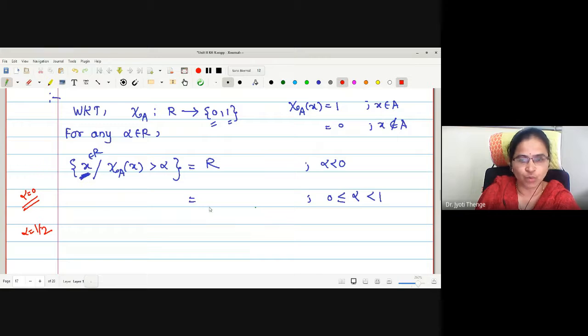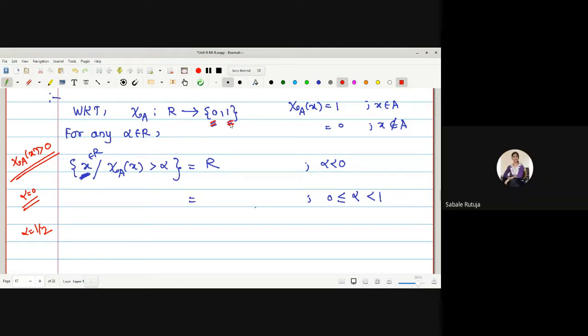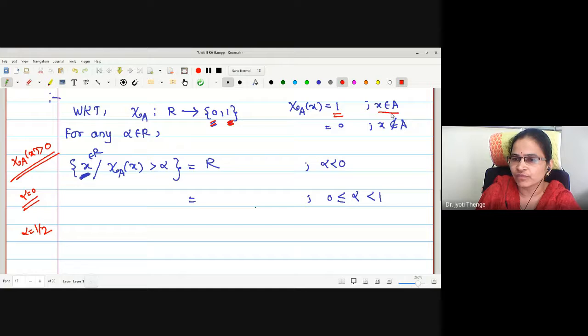Sorry, if I take alpha equal to 0, this condition will be chi of A of X strictly greater than 0, so 0 is not included. Strictly greater than 0, or greater than half, takes only one value, that is 1, no? And 1 is true only if X is in A. Therefore, this will be the set A. Only for the elements of A does the characteristic function take a value greater than 0.